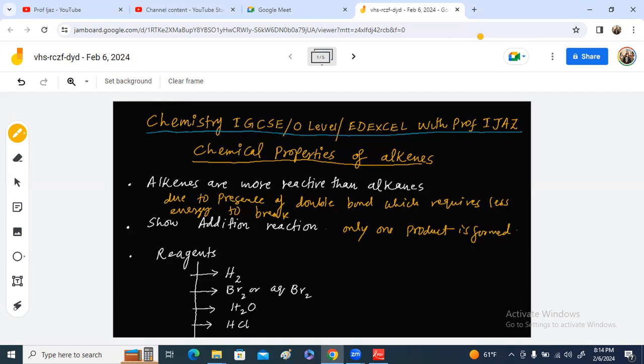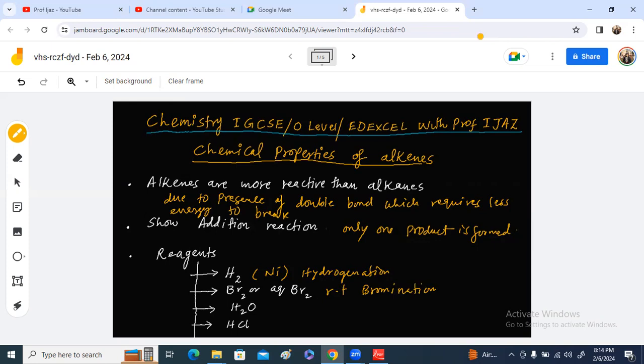Alkenes show addition reactions with different reagents, like hydrogen in the presence of nickel as a catalyst, and this reaction is hydrogenation. Alkenes also react with bromine or aqueous bromine at room temperature, and this is bromination. This reaction can also be used to test for the presence of alkenes.